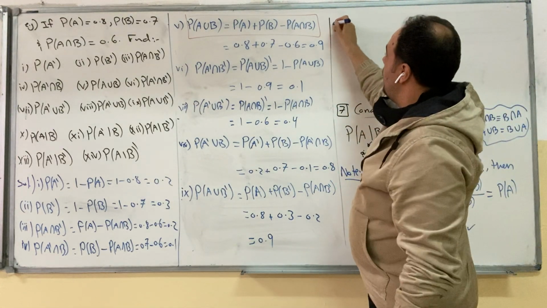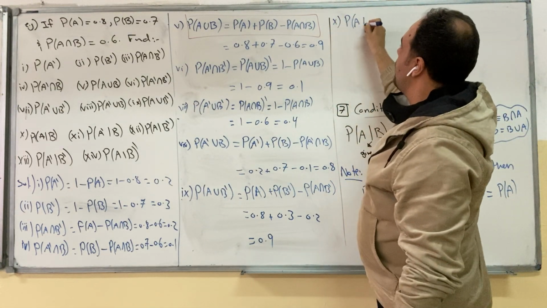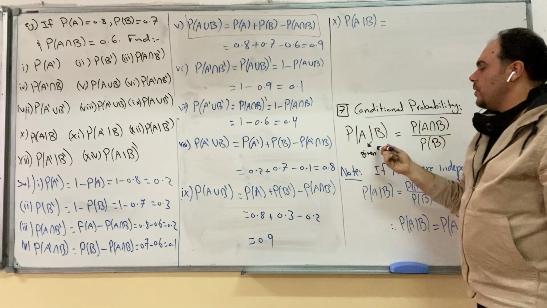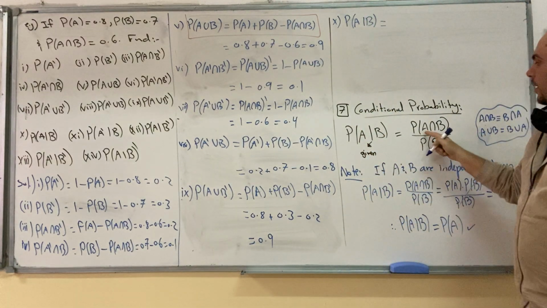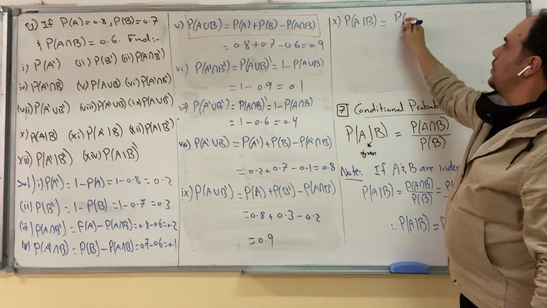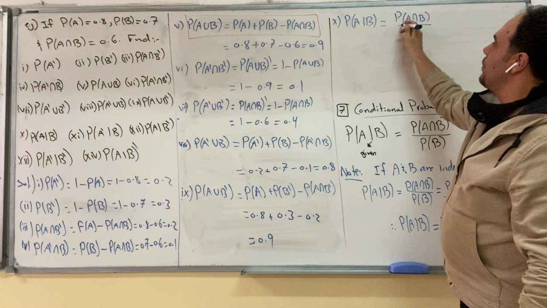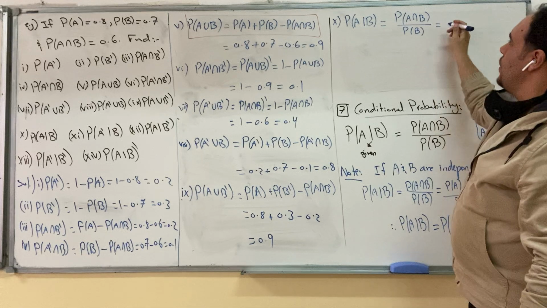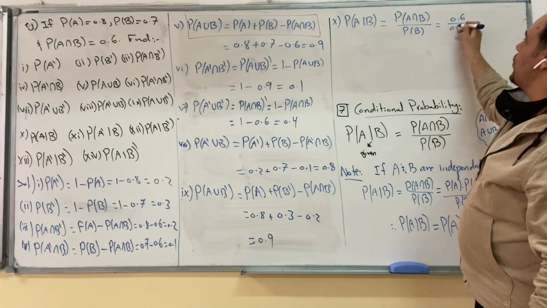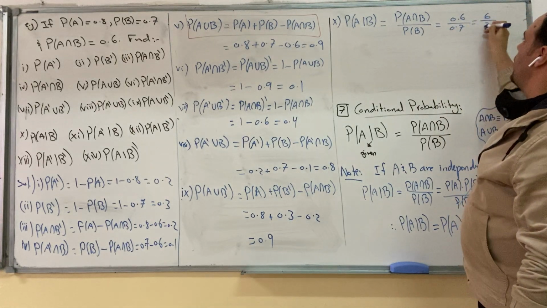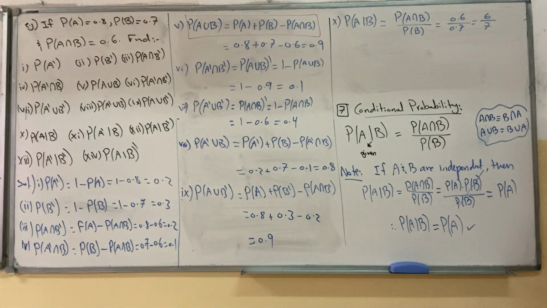For part 10, we need to find probability of A given B. Apply the conditional probability. It's A intersection B over probability of B, which is equal to 0.6 over 0.7. You can leave it as 6 over 7.